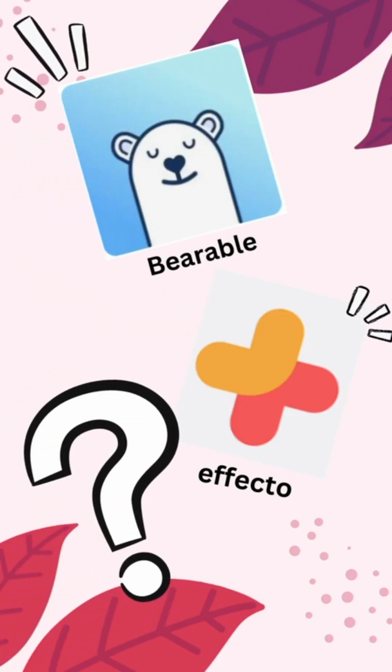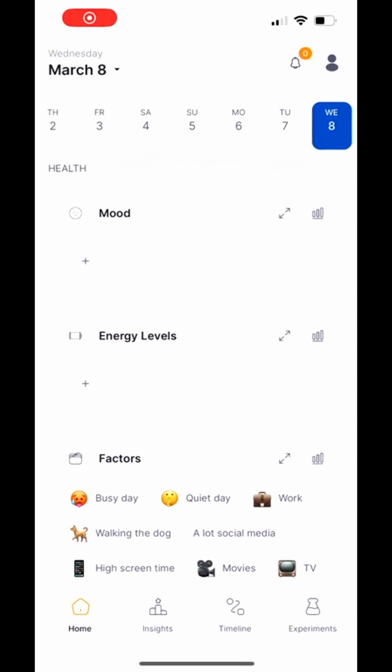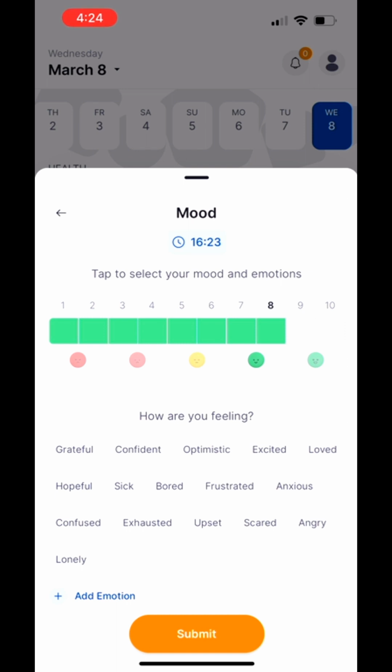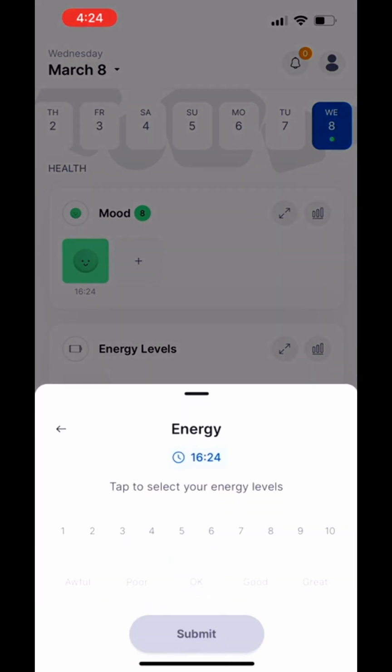The second app we're going to take a look at today is called Effecto. It is very similar to Bearable, and let's take a look at that now. The first tab is Mood, same as Bearable, where we can select different moods for today, how we're feeling, and also rate your emotions as well.